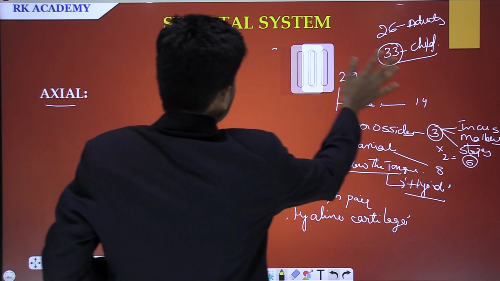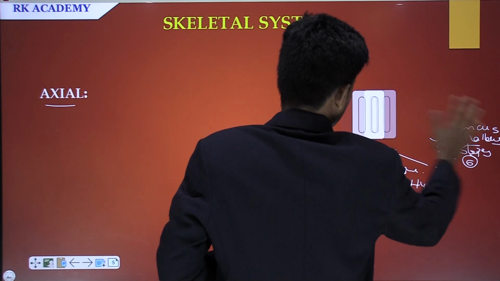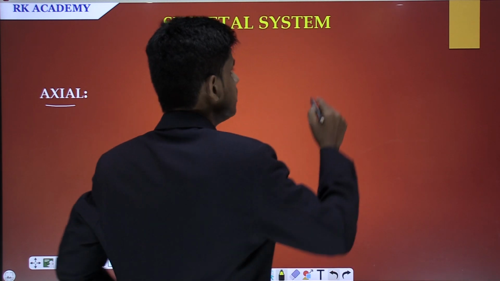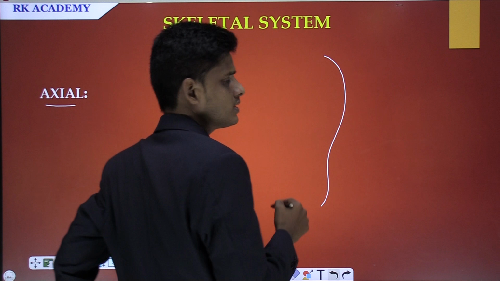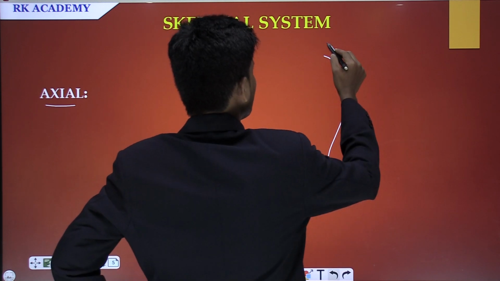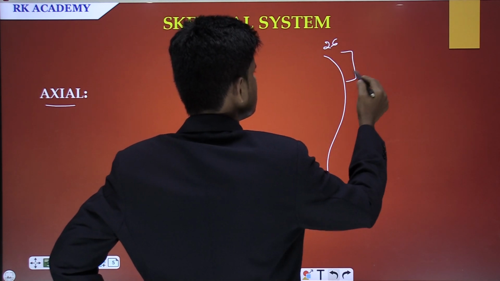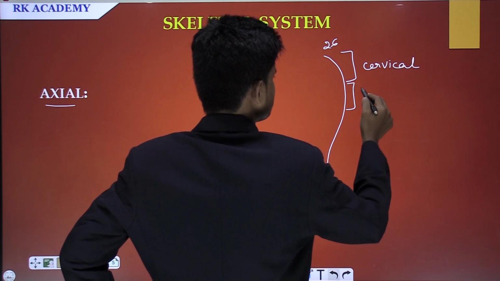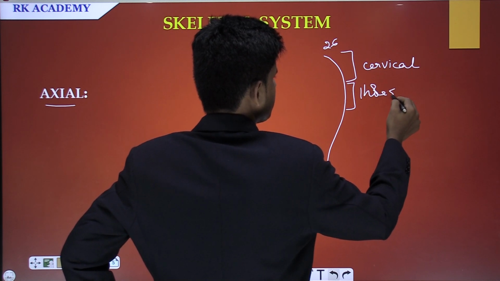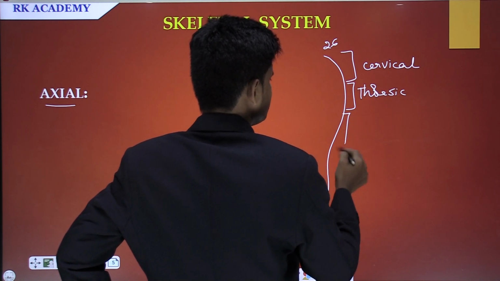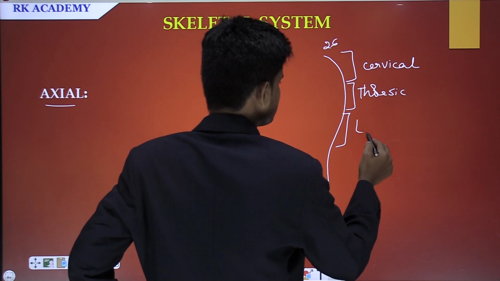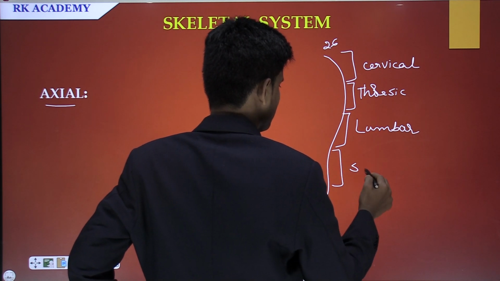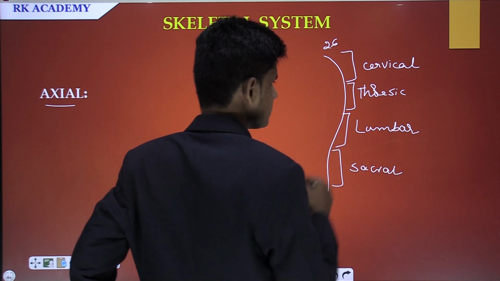See here, if I draw the vertebral column of a person, it is divided into 4 divisions. How many divisions? 4 divisions. Assume this is the vertebral column in our body. Here we have 26 vertebrae. This region is called the cervical region, this is the thoracic region, this is the lumbar region, and this is the sacral region.